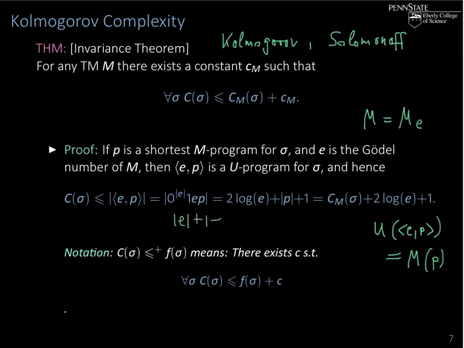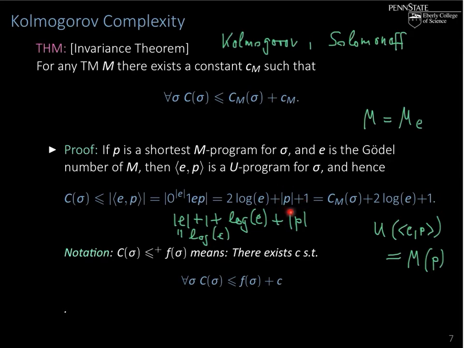And then we have E, but remember we identified natural numbers with their binary representation, and the length of that representation is about log E. So we have log E, and then plus the length of P. Altogether, we get 2 log E plus length of P plus 1.